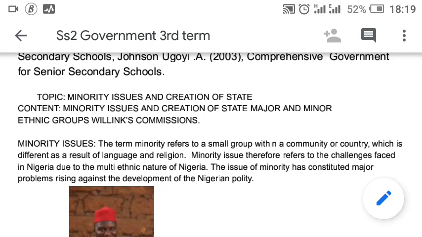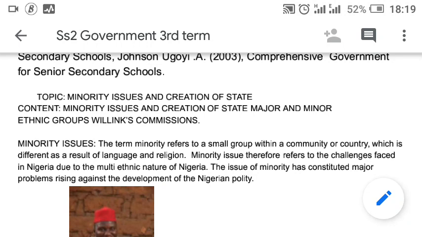In the first week of the term, we are going to learn this topic: minority issues and creation of state in Nigeria. That is, minority issues and creation of state, major and minor ethnic groups in Nigeria. Then we are going to go further to know about the Willink Commission.